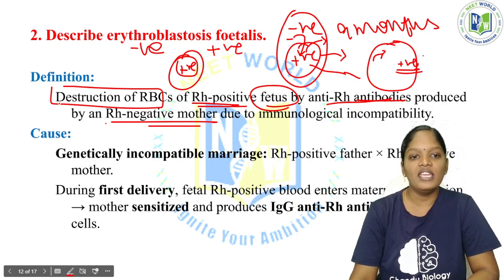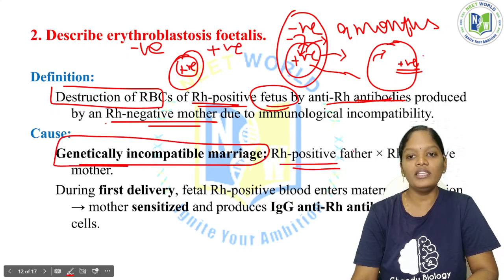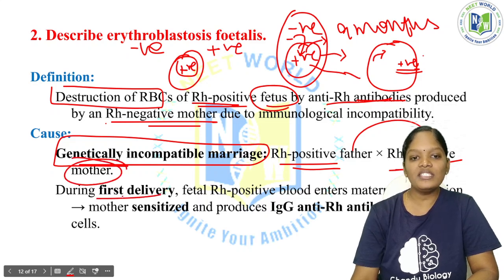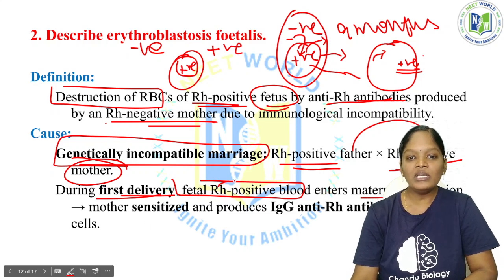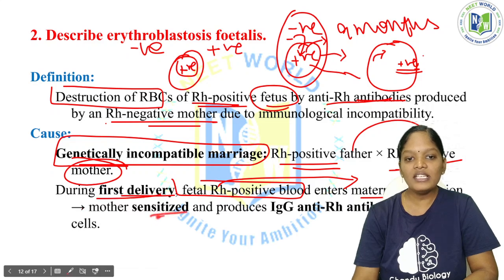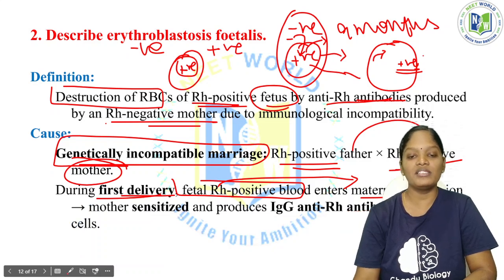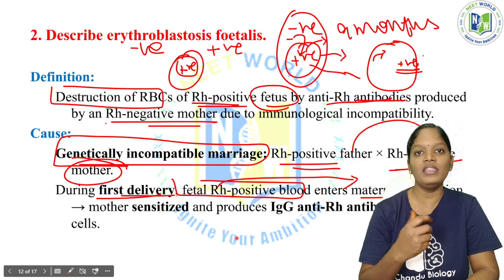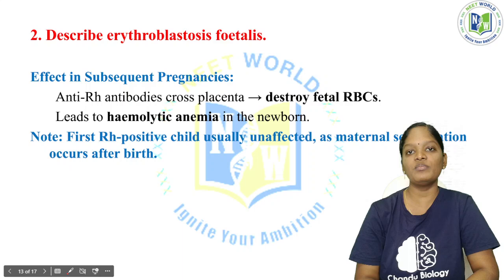Now what will be the cause? The genetically incompatible marriage, which means an Rh positive father getting married to an Rh negative mother. During the first delivery, the fetal Rh positive blood enters the maternal circulation. Now the mother will be sensitized and produces IgG anti-Rh antibodies plus memory cells. That is why, at the second time, when the baby again has a positive blood group, these antibodies will again be synthesized with the help of the memory cells.